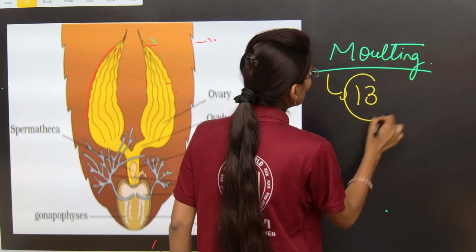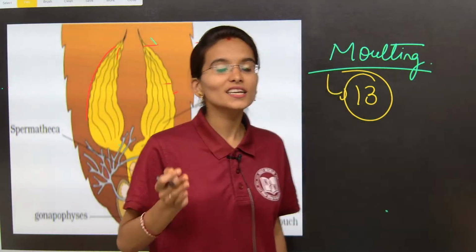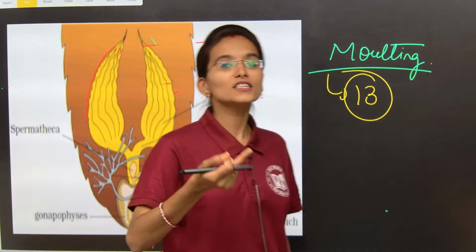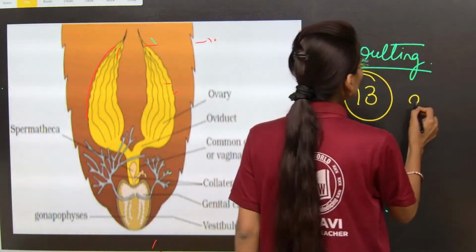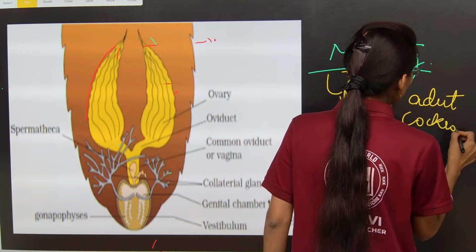Approximately 13 moltings. Completely 13 times it is going to shed the exoskeleton, and then next it is going to develop into the adult cockroach.